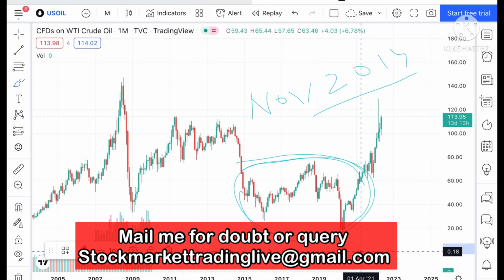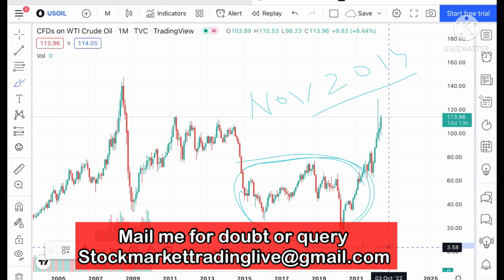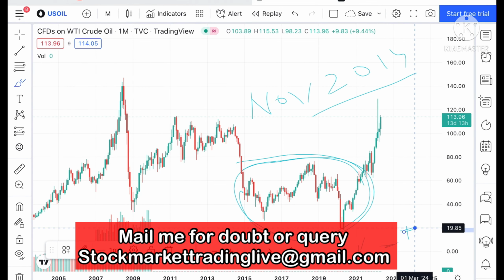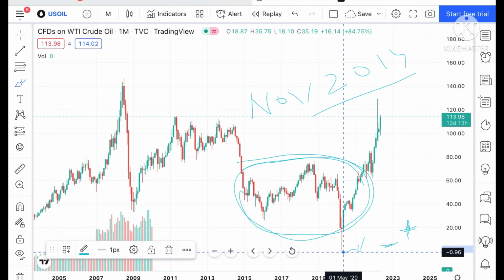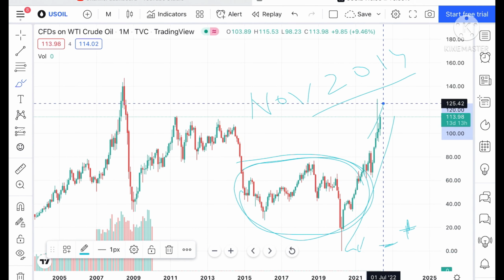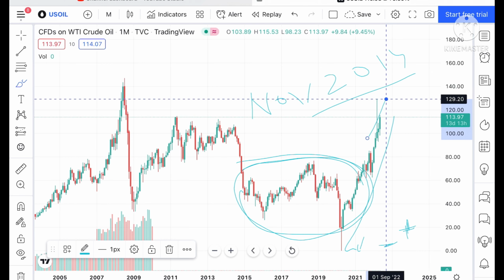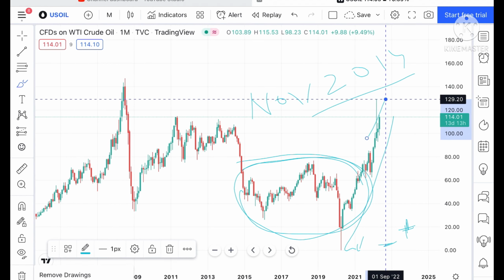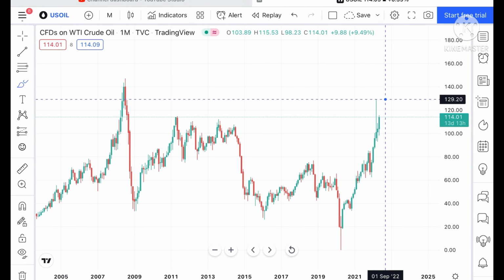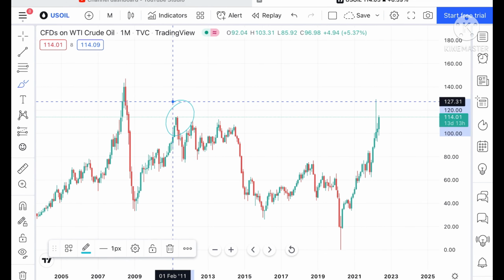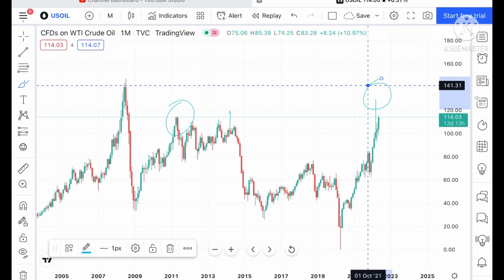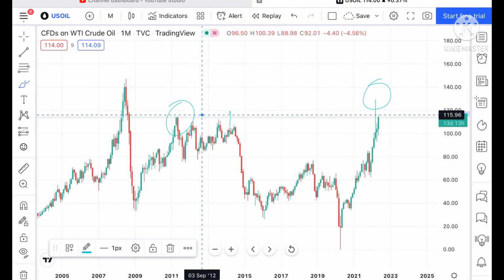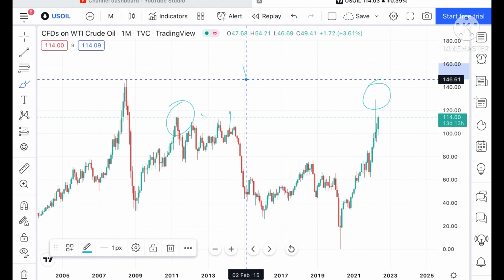We have seen a downfall of crude into negative, and from there we have seen a continuous rise. If you look at the price from 2020, we have seen a continuous rise and made a high of around 129.20. Okay, now before that, if you look at this chart, we have seen this particular high. Other than this, there is a high coming at around 115.